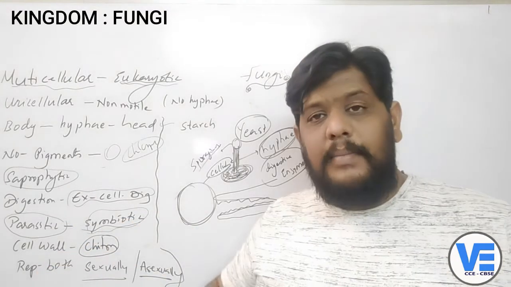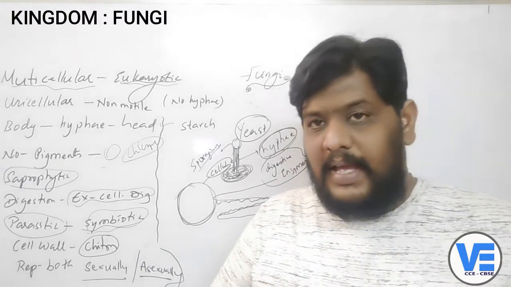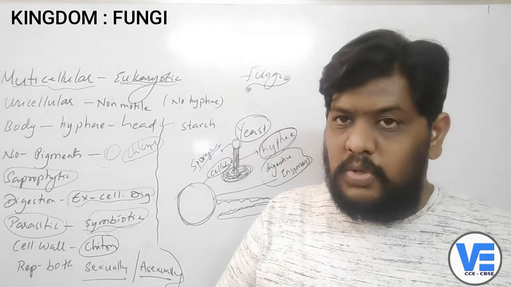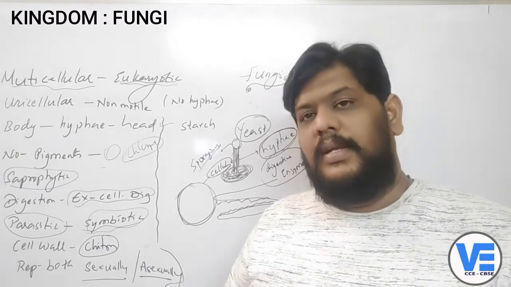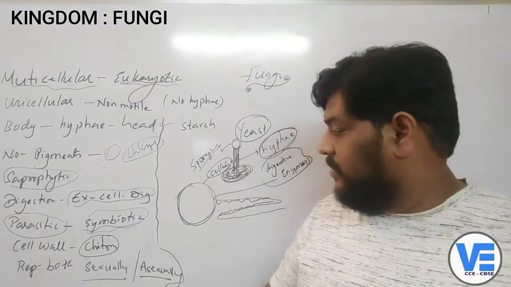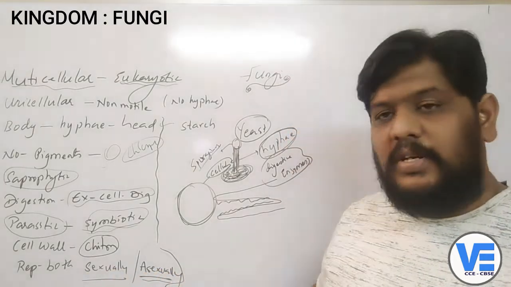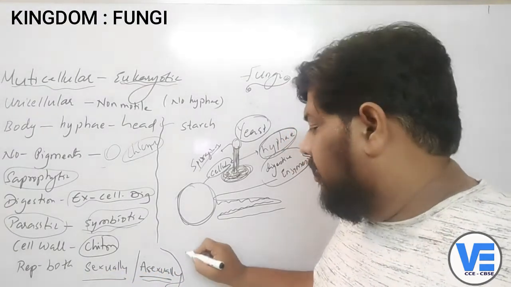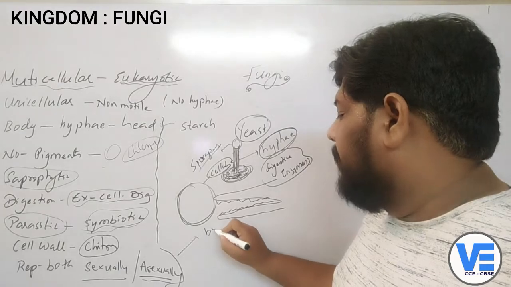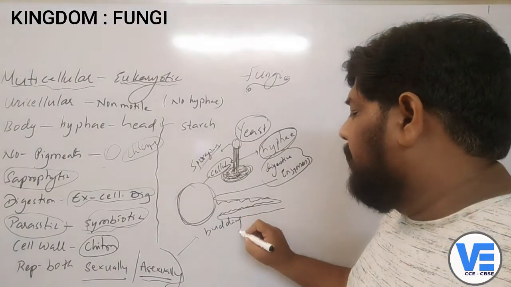right? And coming to the last point, these fungi can reproduce sexually and also asexually. When you come to asexual reproduction, they can reproduce with the help of the process called budding.